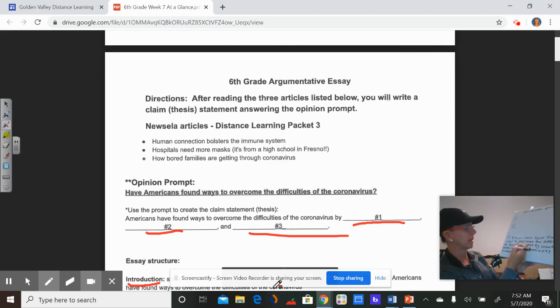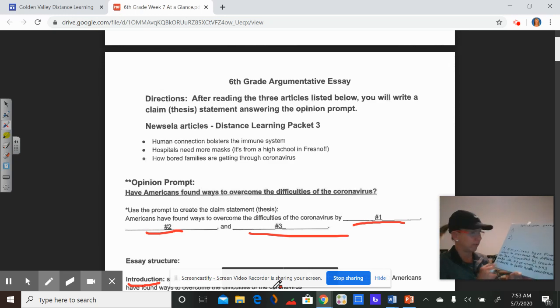So using kindness to battle health concerns, or you could even say something like using kindness to help keep the coronavirus at bay, or using kindness to fight against the bad health effects of coronavirus.